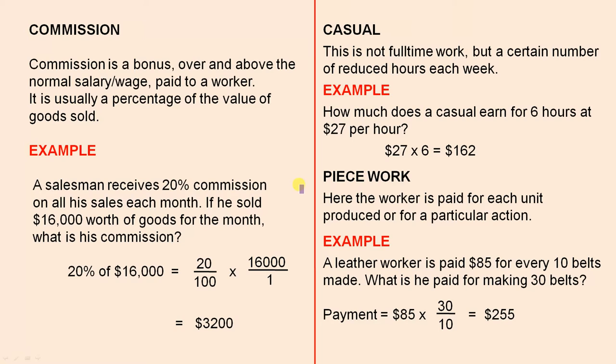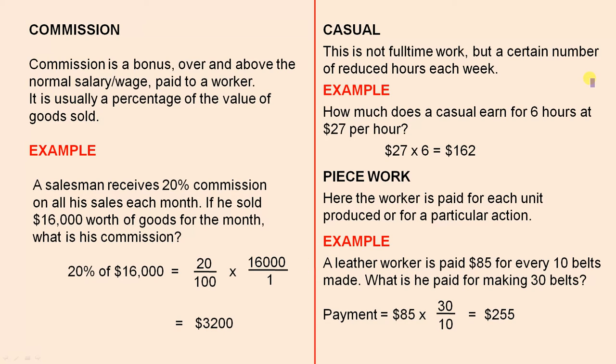For example, a salesman receives 20% commission on all his sales each month. If he sold $16,000 worth of goods for the month, what is his commission? Well, he gets paid 20% of what he sold, so 20% of $16,000, which is 20 over 100 times 16,000 over 1. You can do that any way by cancelling, calculator, whatever way you want, and that gives you $3,200.